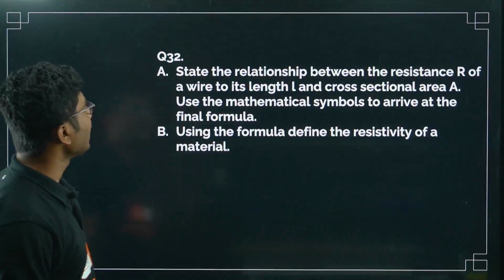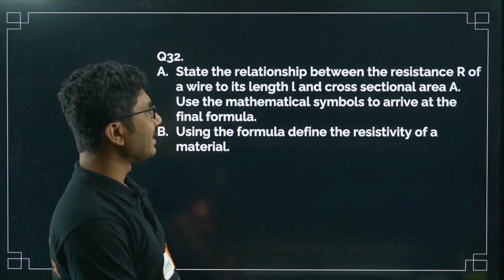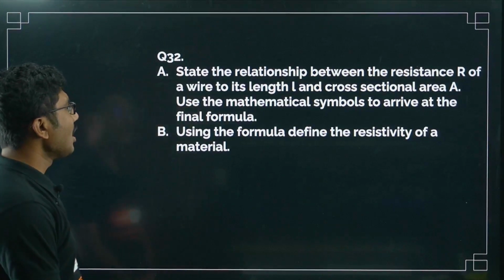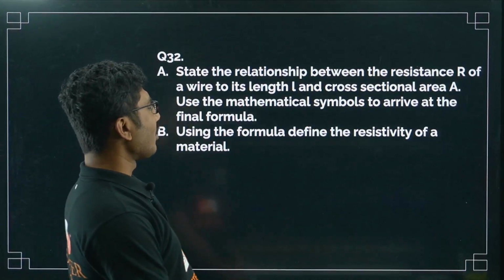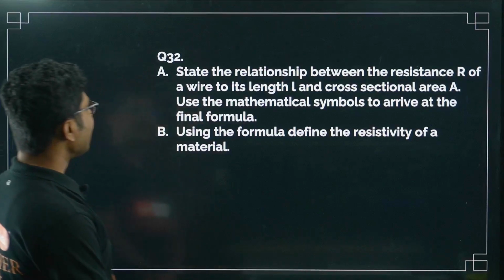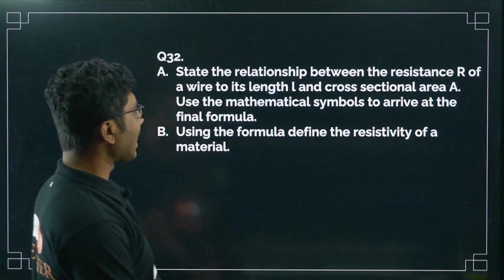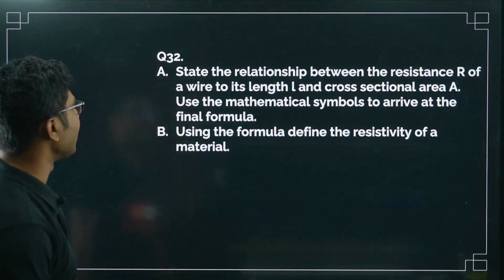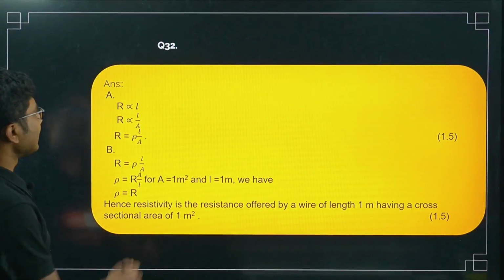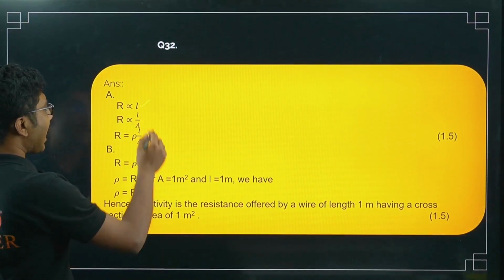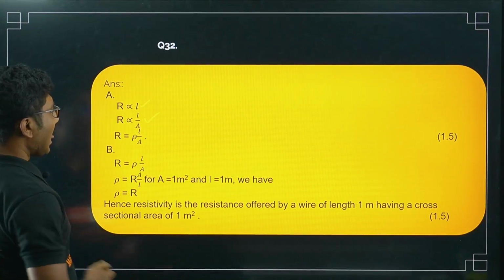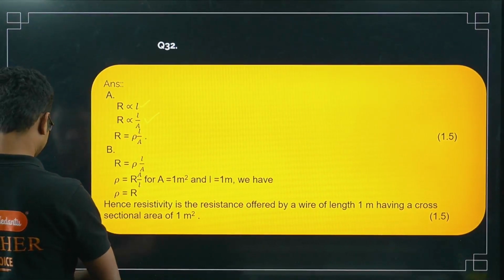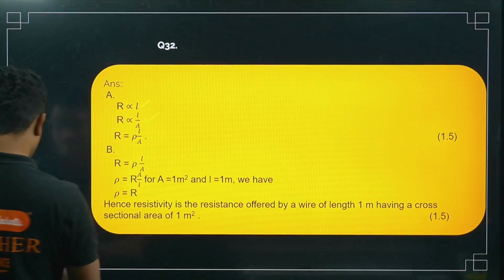Right, now the next question: state the relationship between the resistance R of a wire and its length L and cross-sectional area A. Use mathematical symbols to arrive at the final formula. Using the formula, define the resistivity of a material. Let's see.